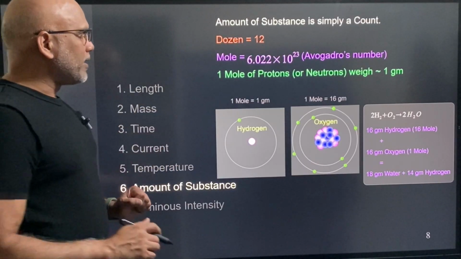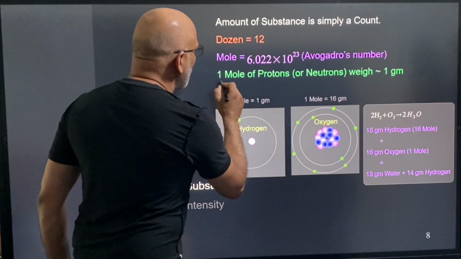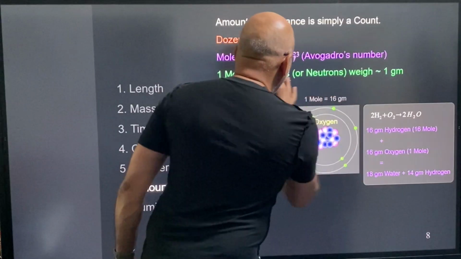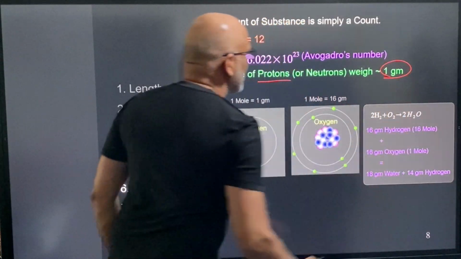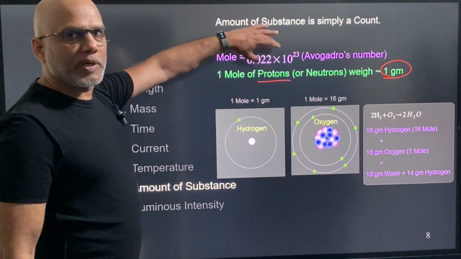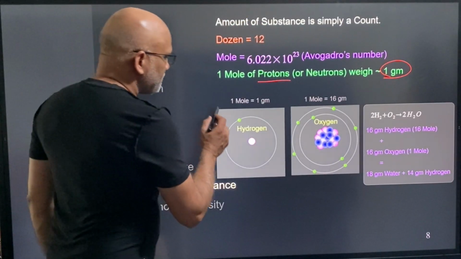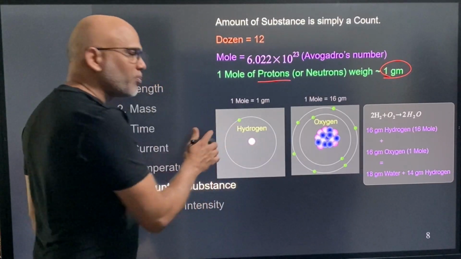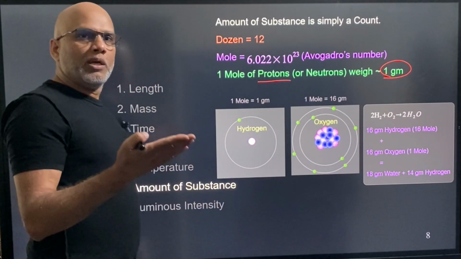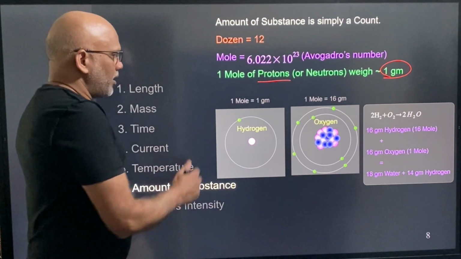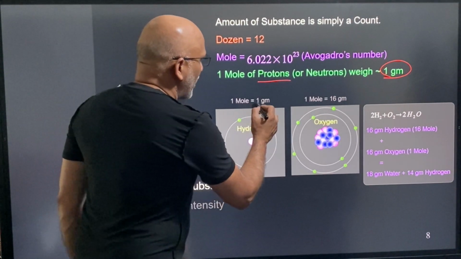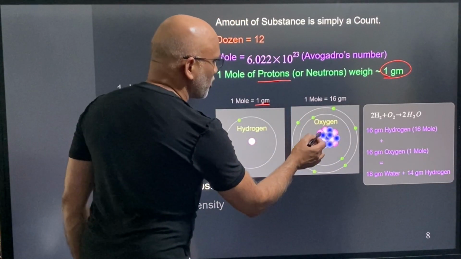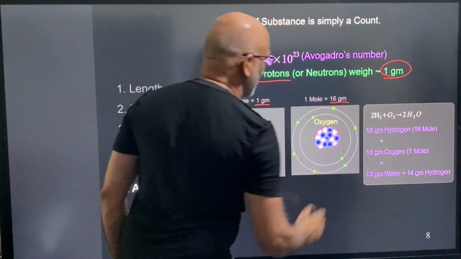So regarding the mole, right? The mole is a special number because 1 mole of protons or neutrons weigh the same. Like 1 mole of that weighs 1 gram. That's why this number is a very special number. For example, if I take 1 mole of hydrogen, which has 1 proton, the electron mass is actually very negligible compared to the mass of the proton or neutron. But a mole of this will weigh 1 gram, whereas 1 mole of oxygen atom has 8 protons and 8 neutrons, so it will weigh 16 grams.